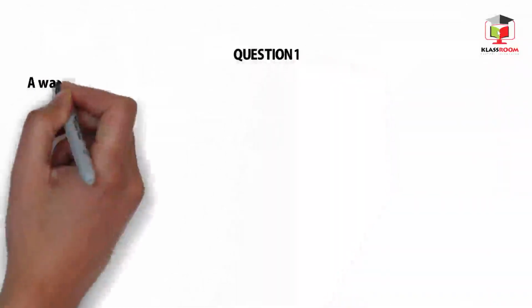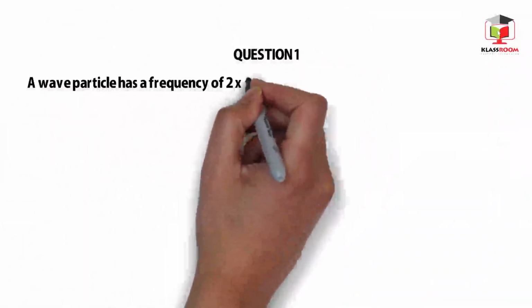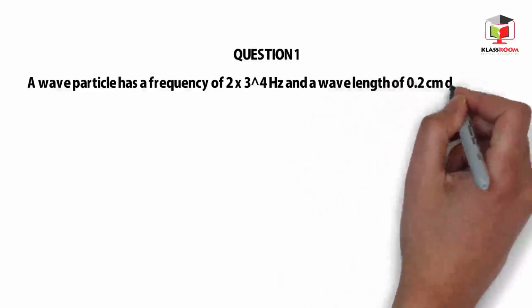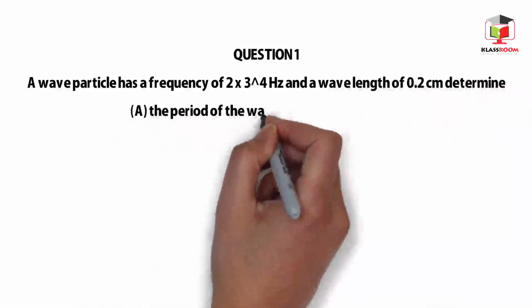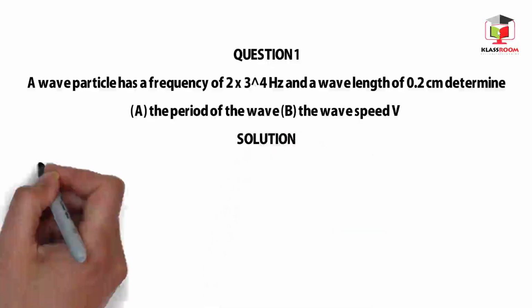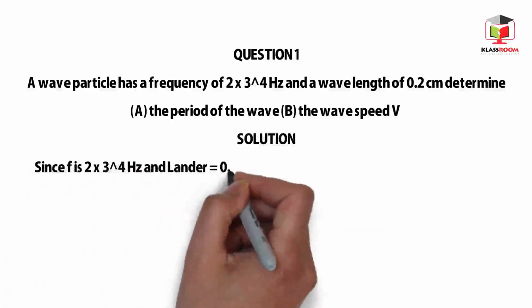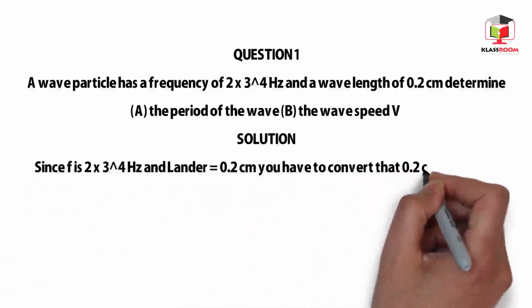Question: a wave particle has a frequency of 2 × 10^4 Hz and a wavelength of 0.2 centimeter. Determine A, the period of the wave, T. B, the wave speed, v. Solution: since f is 2 × 10^4 Hz and lambda equals 0.2 cm, you have to convert that 0.2 cm to meters, which is 2 × 10^-3 meters.